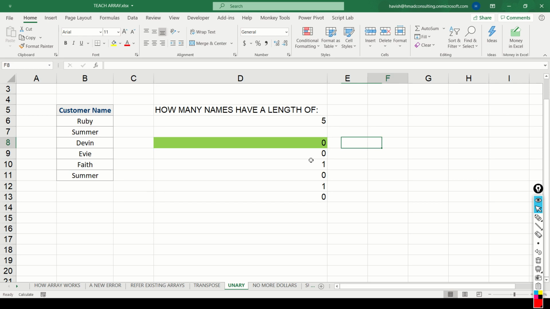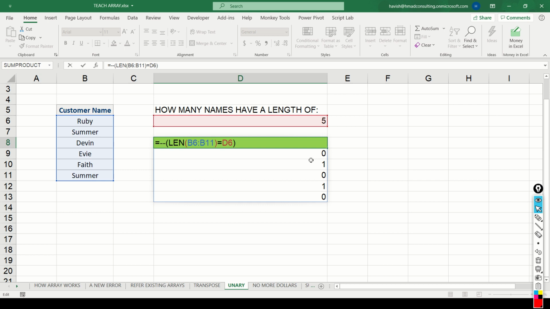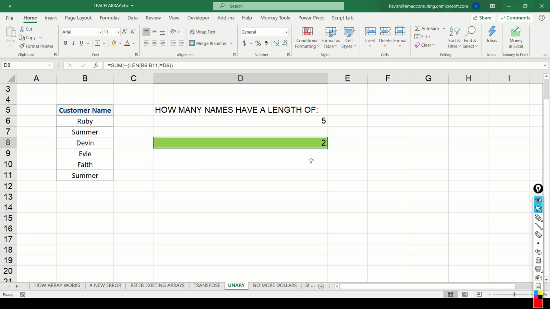If you want to read about this, the topic is called unary operator. You can simply Google this and try to understand what this is. It is an advanced topic, but it's not in the scope of this training, so I'll not be explaining what it is. The short answer is that the unary operator simply converts your trues and falses into a 0 and a 1. And now because it's a 0 and a 1, I can say the sum of all these zeros and ones and the result will be 2.